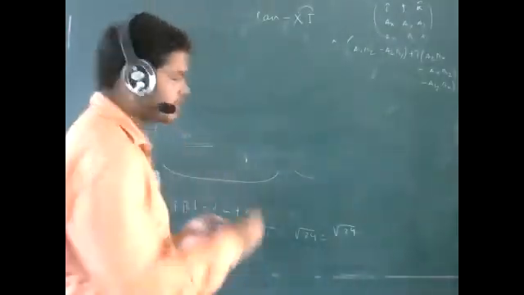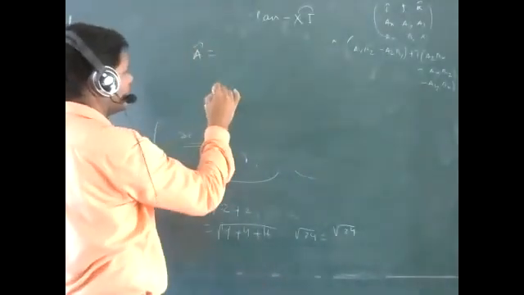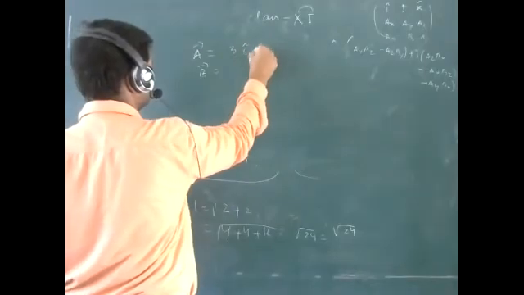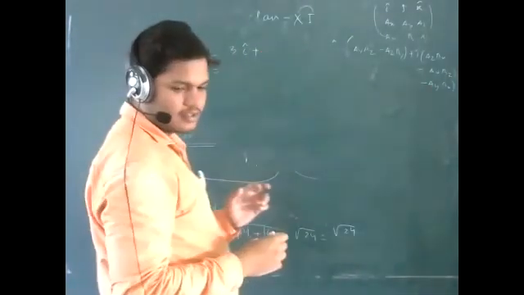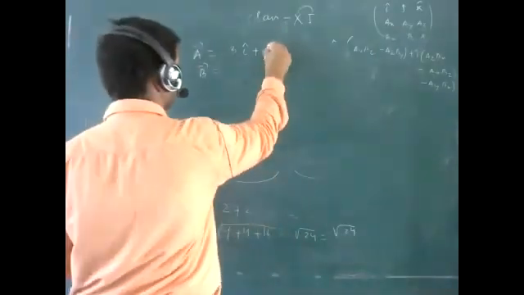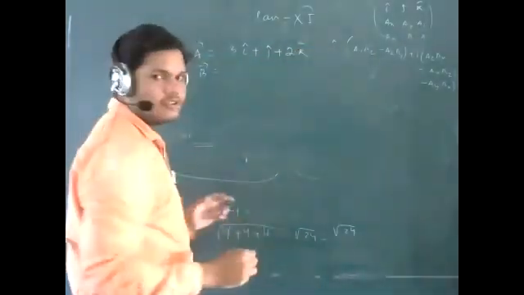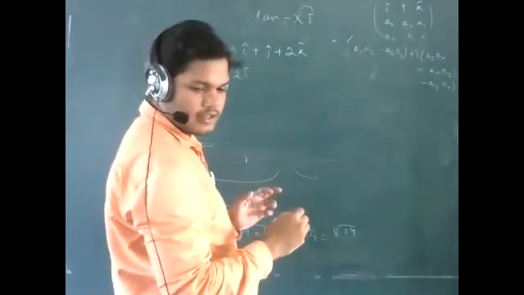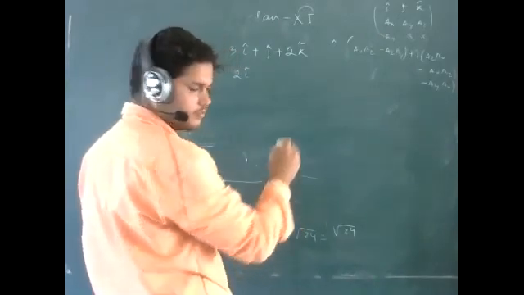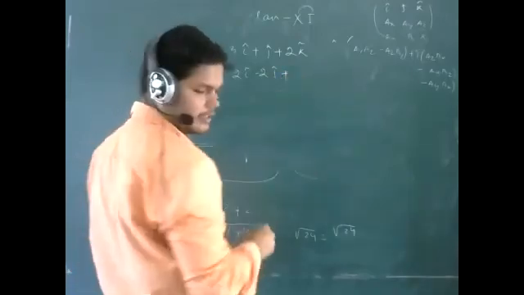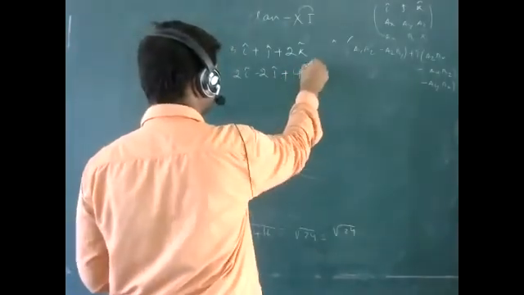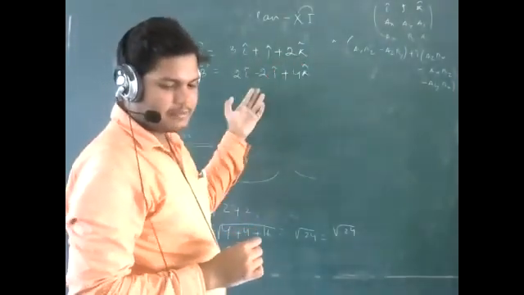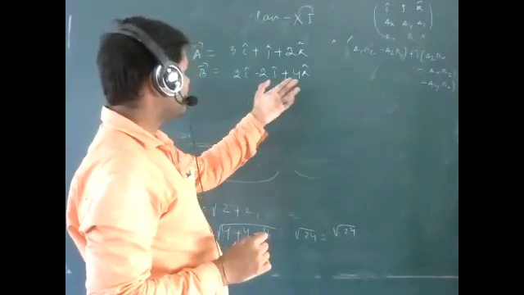Okay, what was the question? Just tell me the value of A vector. 3 I cap. Yes, tell me. And B vector that is given is 2 I cap minus 2 j cap plus 4 k cap. In the question, A vector is given as 3 I cap plus j cap plus 2 k cap, and the B vector is given as 2 I cap minus 2 j cap plus 4 k cap.